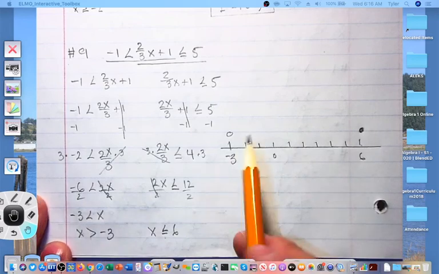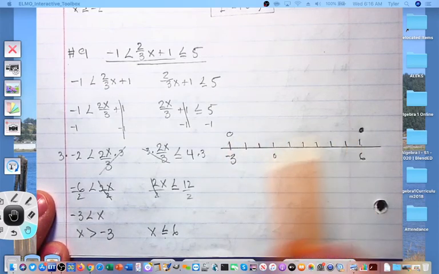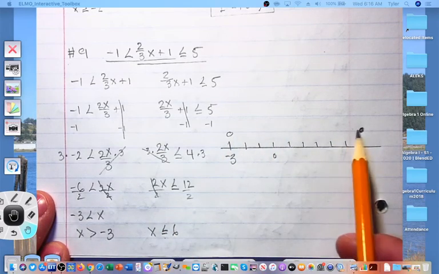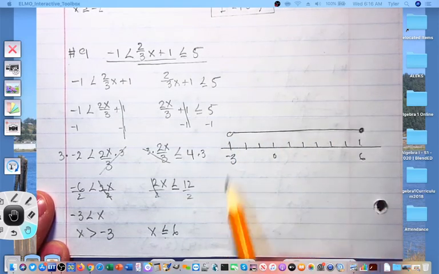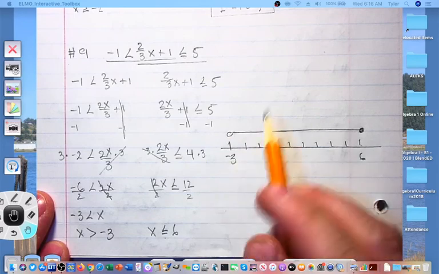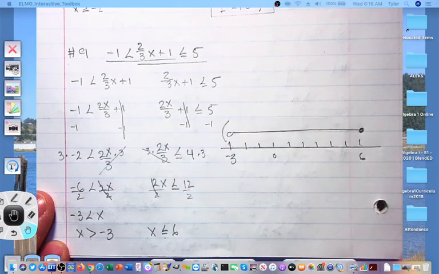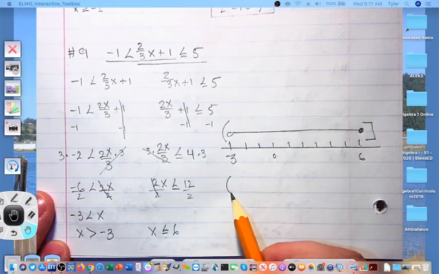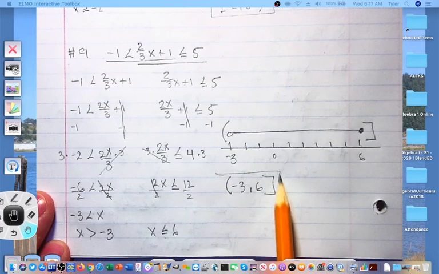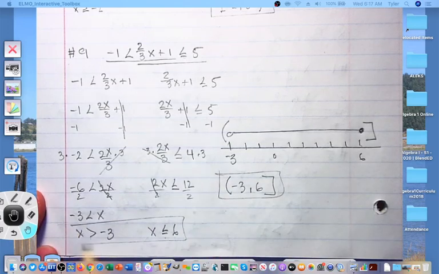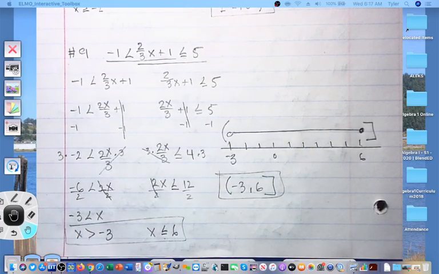Greater than negative 3 means my arrow goes to the right. Less than or equal to 6 means the arrow goes to the left, which means that they will connect in a single interval. Let's write our interval notation, parenthesis around negative 3 and bracket around positive 6. So my interval will be negative 3 to 6. I know a lot of students like to write their final answer in that fashion. We've got our solutions, our graph, and our interval notation.